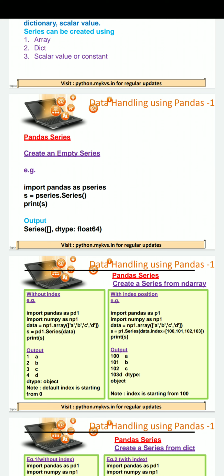We will go through all these types one by one. If it is needed, we can create an empty series also. What we have to do, first of all, is import pandas. Then we are creating here the pandas object as p series. A series is created with the statement p series dot Series. Inside the brackets we are not mentioning any value. It means a blank series will be created.